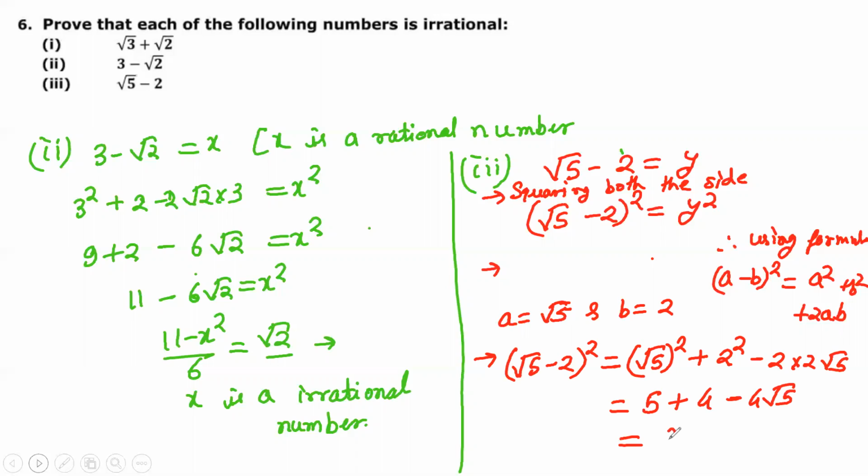So it is 9 minus 4 under root 5. Write it very peacefully, so that the person who reads your notebook is impressed. So this is 9 minus 4 root 5, that is y square. Now can we move to the next page?